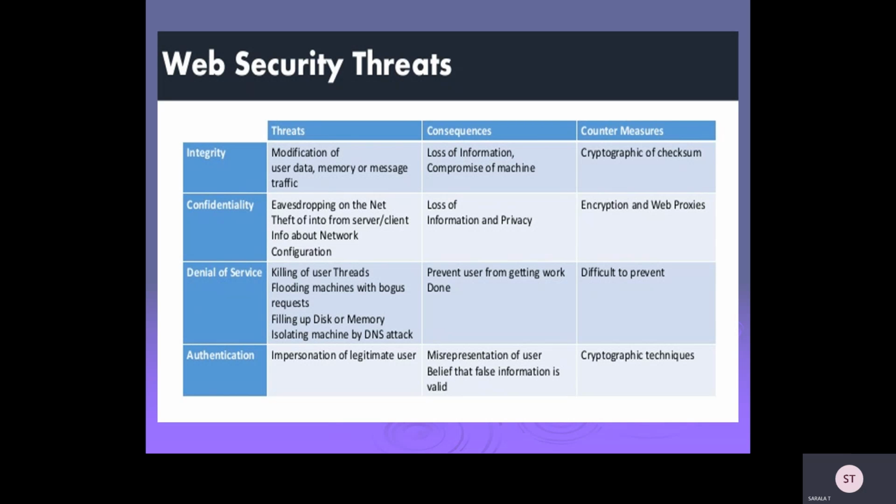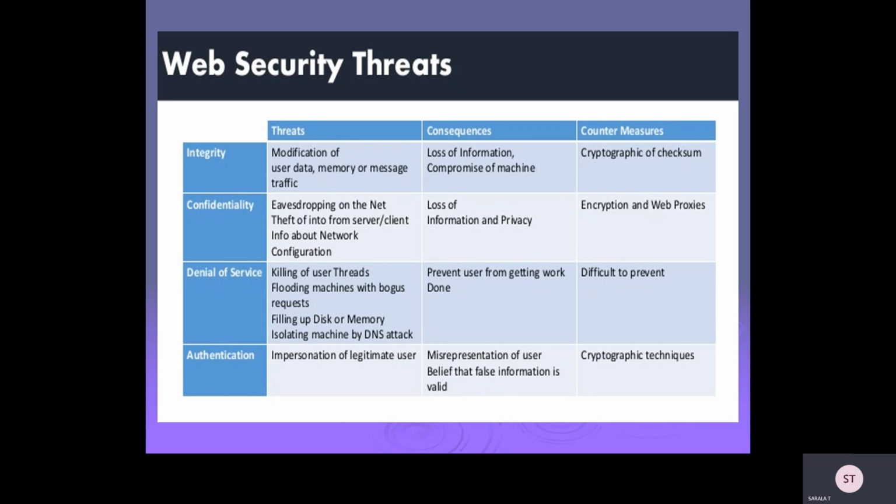Whatever the network configuration information is there, that has to be maintained as confidential. Consequences are loss of information and privacy. All the information we have stored as confidential, if they are accessing that information, then loss of information and also privacy will be at stake. And countermeasures are encryption, and web proxies have to be provided for your websites.